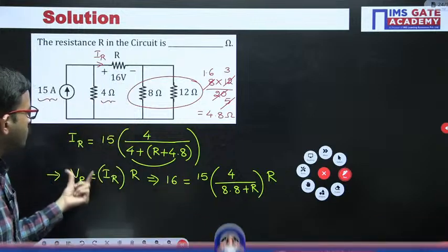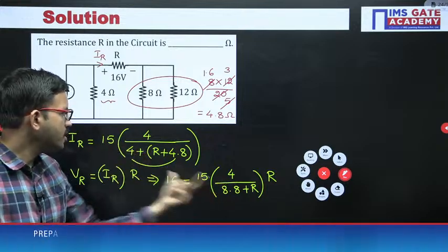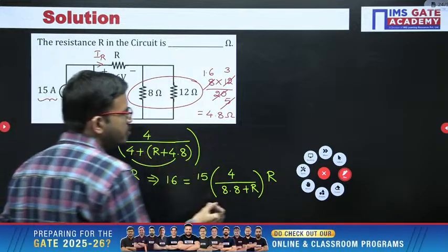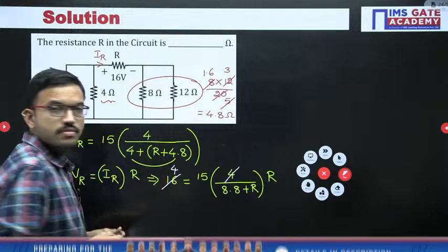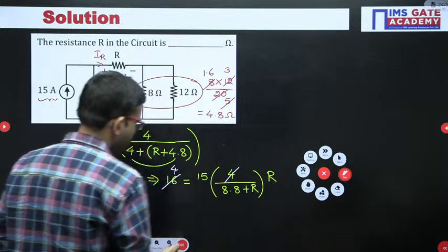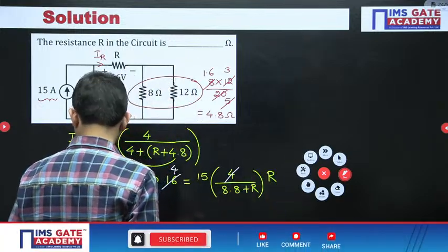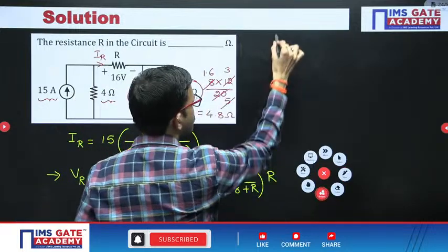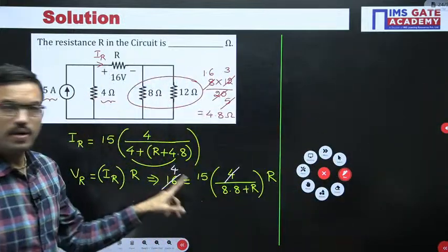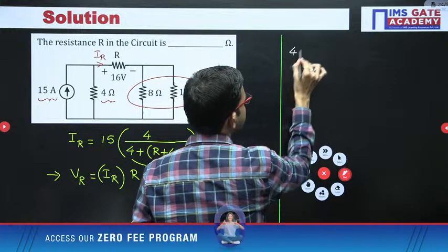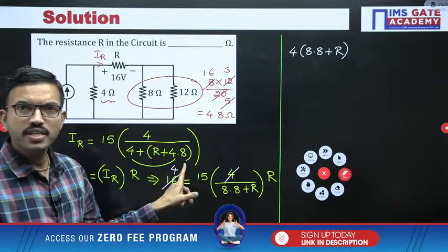I am repeating once again: voltage equals current into resistor. The voltage value is already given as 16 volt, the current value is this one, into R. Now you can do simplification, 4 times. Now you can do cross multiplication. When you do cross multiplication, you get 4 into 8.8 plus R is equal to 15R.